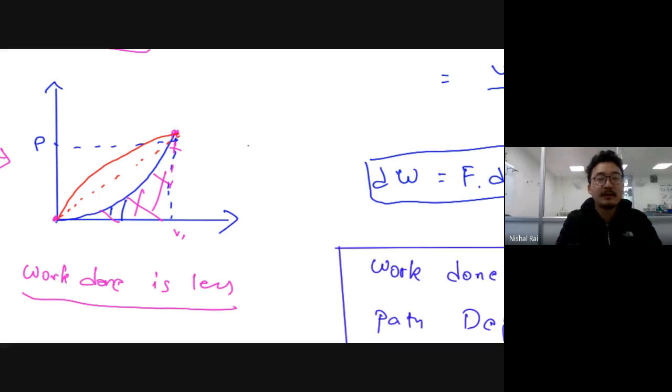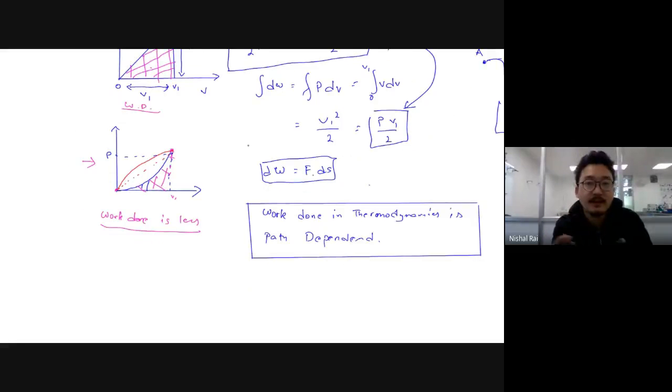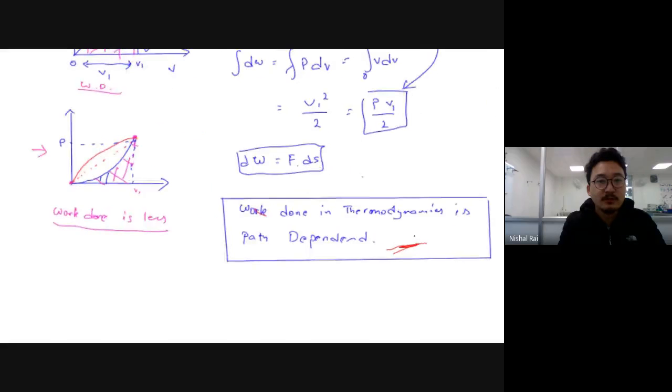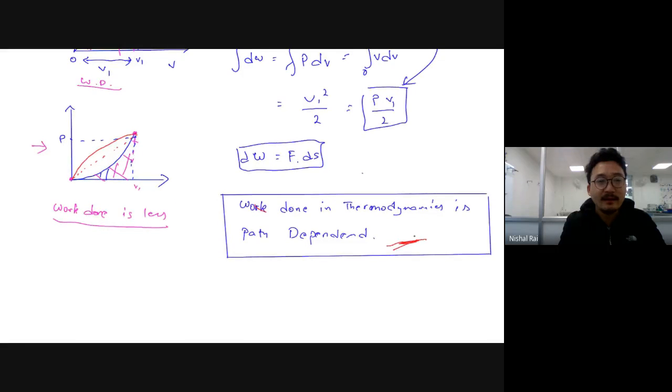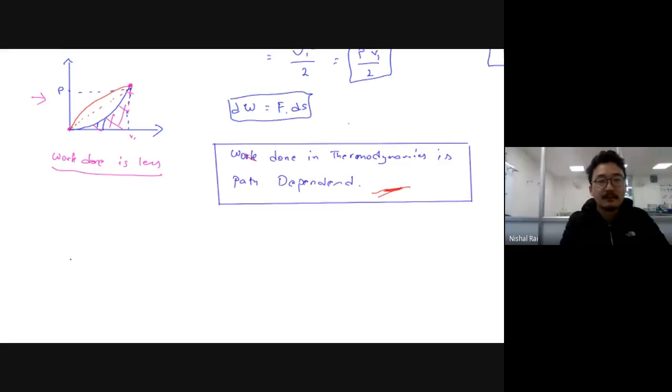Is this point clear? So basically we learned about your internal energy and your work. And the most important point is that work done in thermodynamics is path dependent. This is very important. Now it depends on which path you take, and depending on different paths, you can define different processes. Clear? One path for sure is one you can go in this manner. Just write it over here.